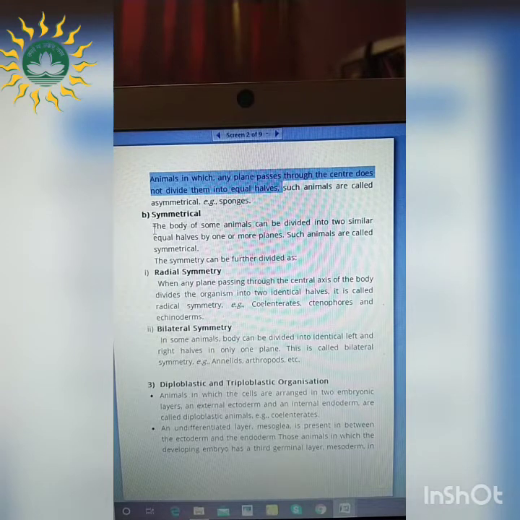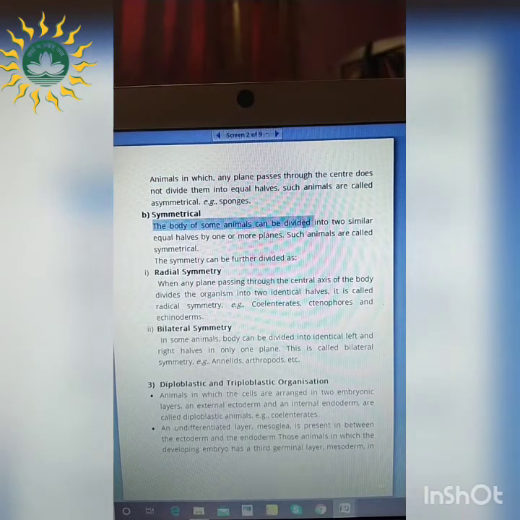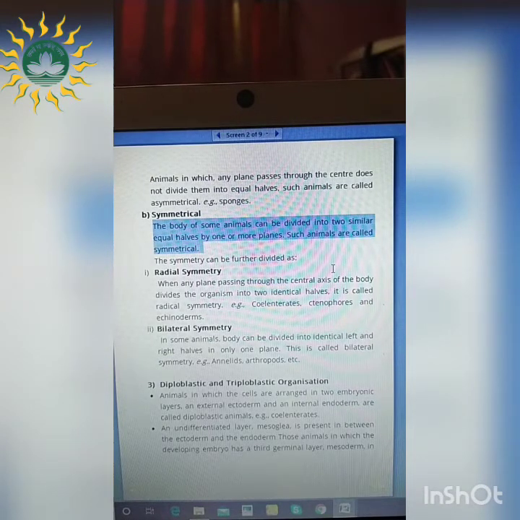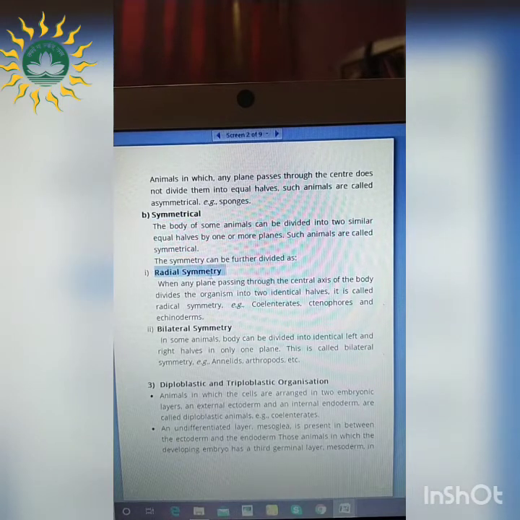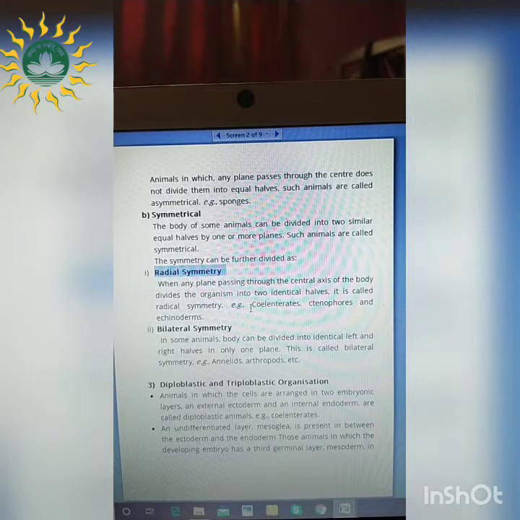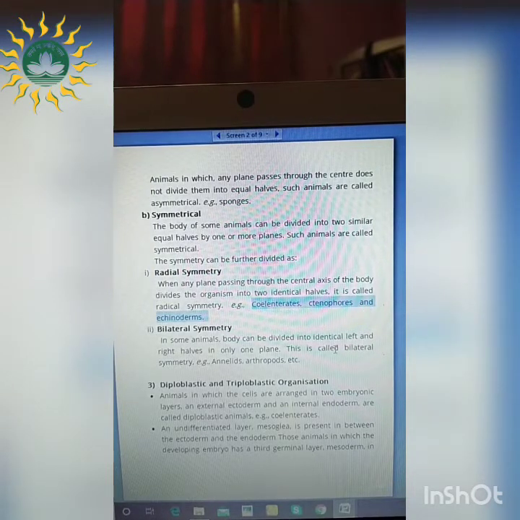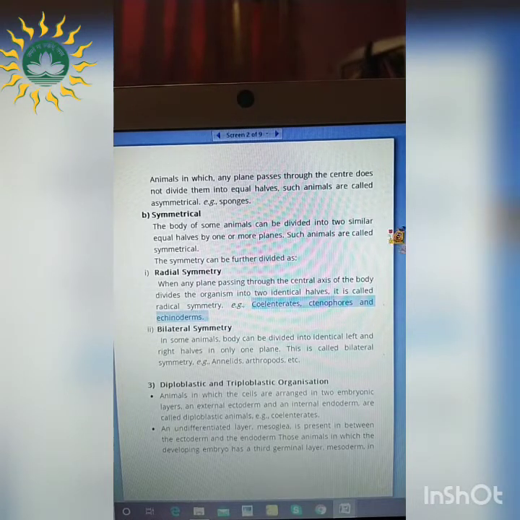Next is symmetrical. Symmetrical means the body of some animals can be divided into 2 similar equal halves by one or more planes. Such animals are called symmetrical. The symmetrical organisms can be further divided into radial symmetry as well as bilateral symmetry. Firstly, radial symmetry means symmetry through the radius, and the organism will be divided into 2 identical halves. For example, coelenterates, ctenophores as well as echinoderms. We will see these organisms in detail in the next part of this chapter.